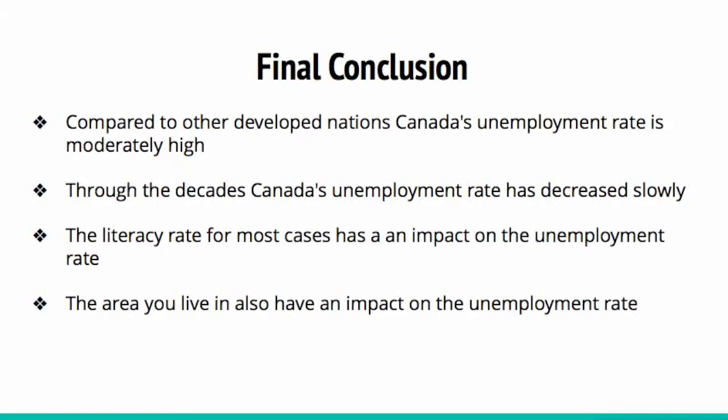So what conclusion did all this information bring us to? Well, we know that compared to other developed countries, Canada's unemployment rate is moderately high. For example, Cuba has an unemployment rate of just 2.7 and is still considered a developing country. We also note that throughout the decades, Canada's unemployment rate has decreased. In the last 2 years, Canada's employment rate has stayed at 7%. We also know the literacy rate has a negative correlation with the unemployment rate. When the literacy rate increases, the unemployment rate decreases.